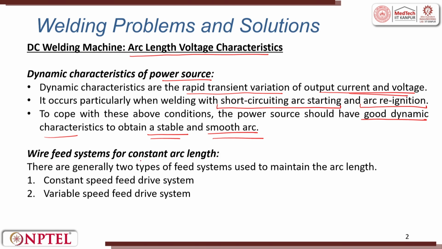Wire feed systems for constant arc length. There are generally two types of feed systems to maintain the arc length: constant speed feed drive systems and variable speed feed drive systems.